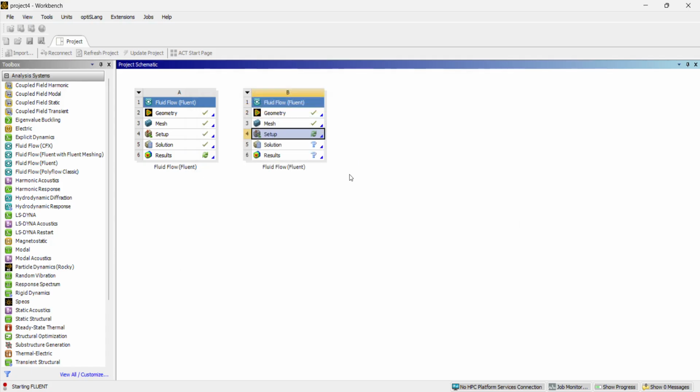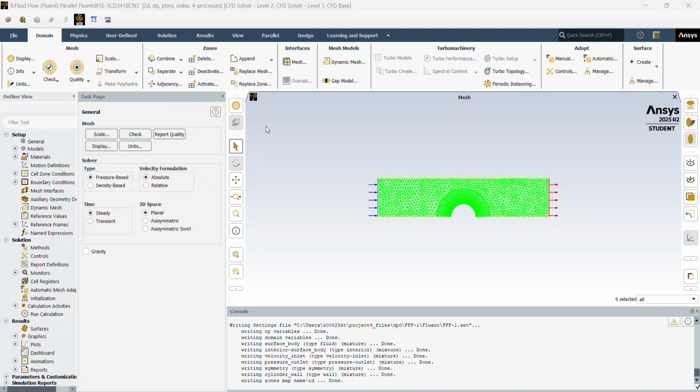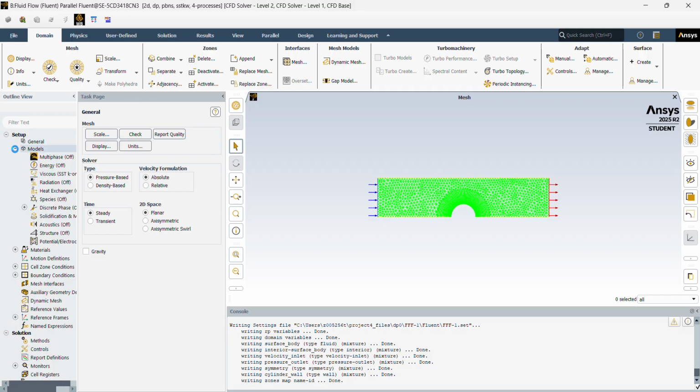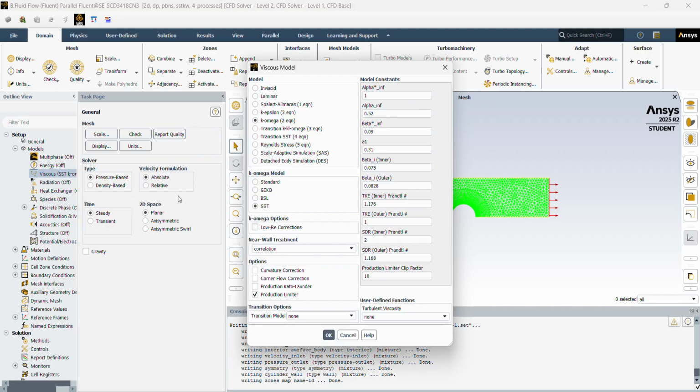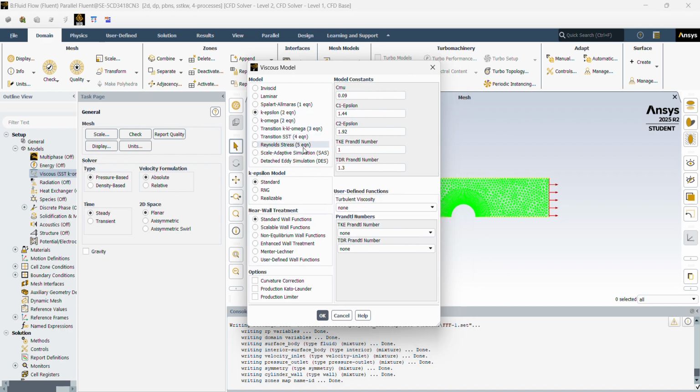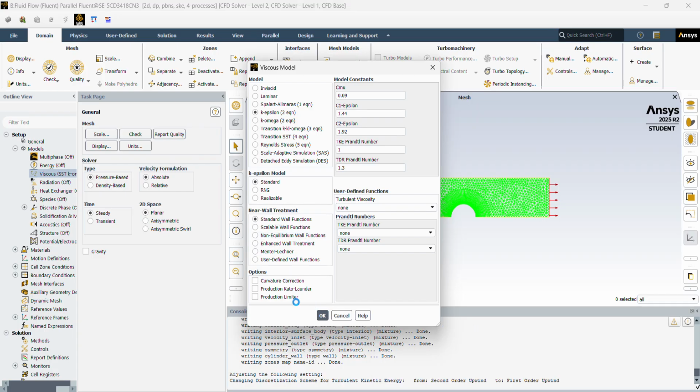And just wait for that to load up. So now we have our setup open. We can come down here into models, double click on this viscous here. We want it turbulent, so we can just go ahead and click k-epsilon as our model. Click OK.